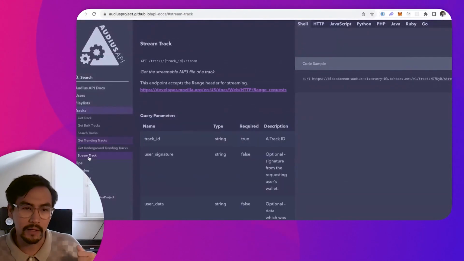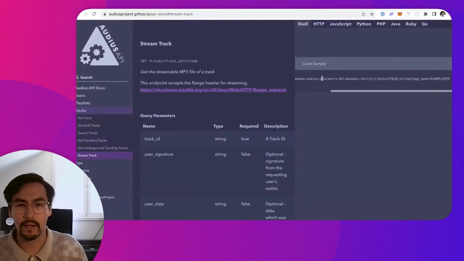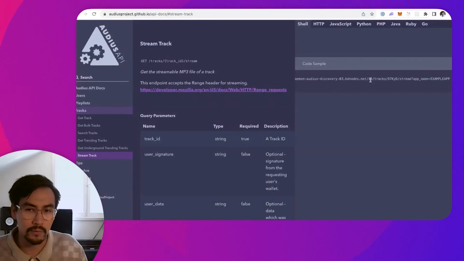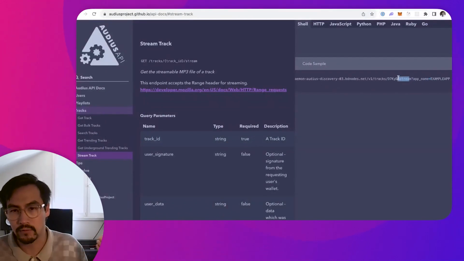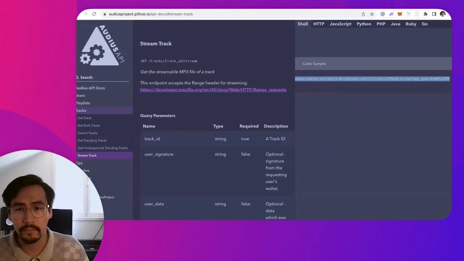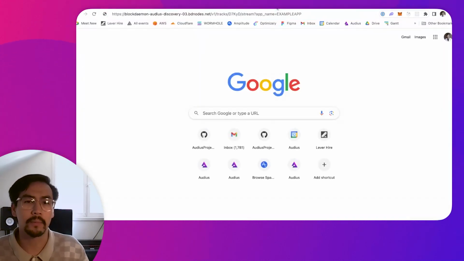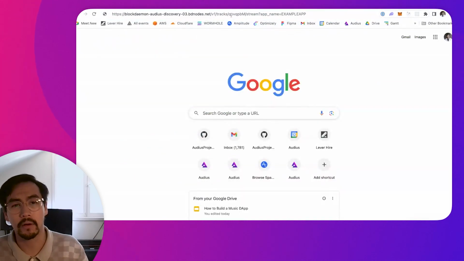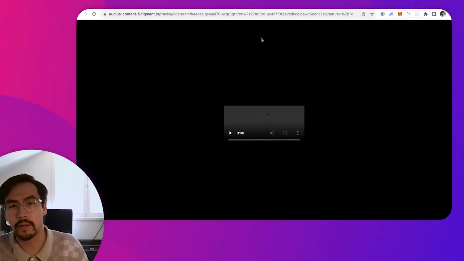I'll come back to our API docs and go over to stream a track and look at this endpoint here, which includes a link similar to the other one that we just followed with a stream in the path and an ID that is pasted in the middle here. So we'll copy this, we'll open a new tab here, and I'm going to replace that ID with our ID from the top track on trending.